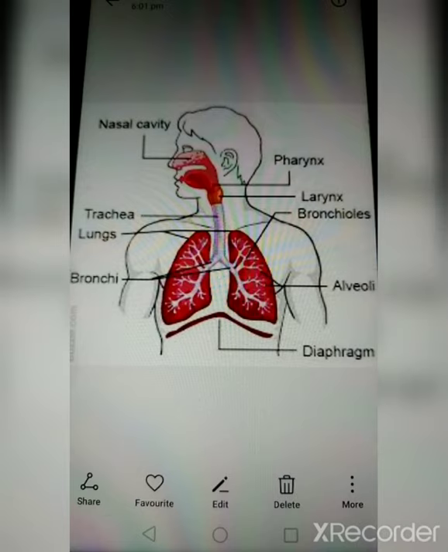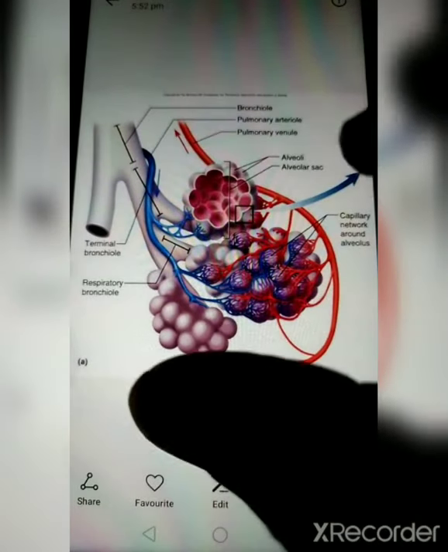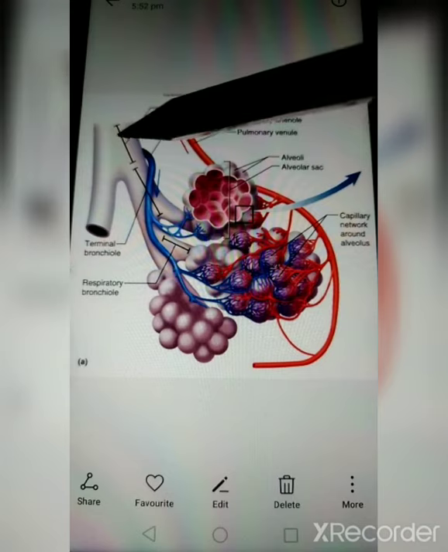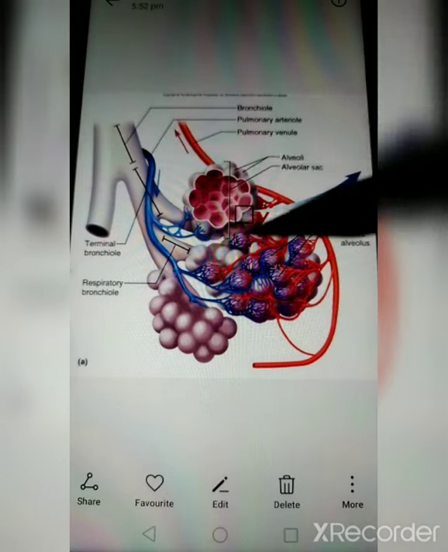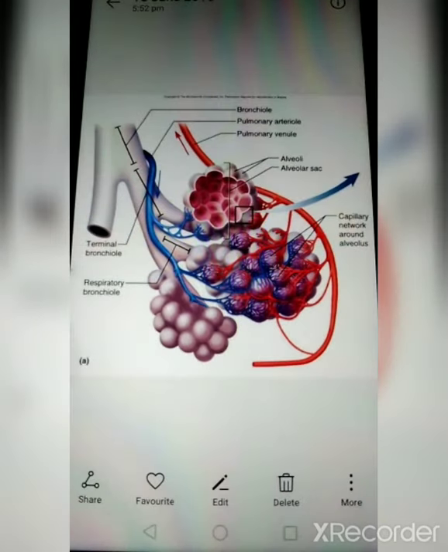The last phase is the alveolus. We will have a clear diagram of alveolus and bronchi. So these are the branches of bronchioles, and these are alveolus. Alveolus are air sac kind of structures.